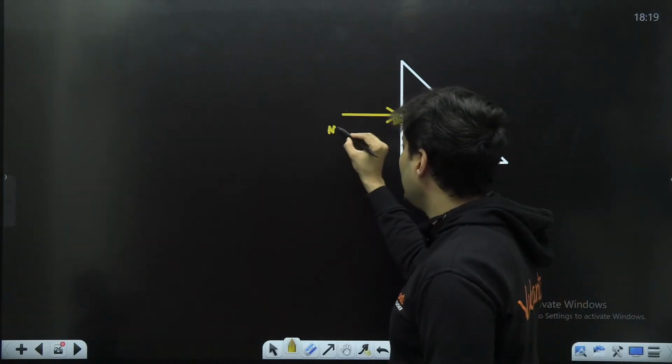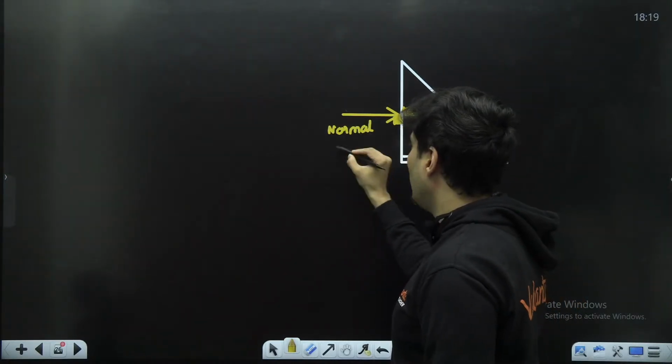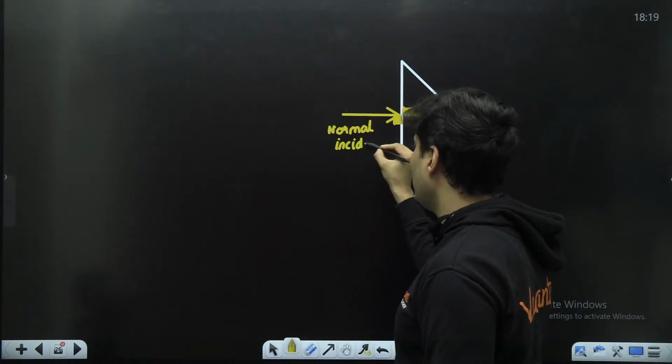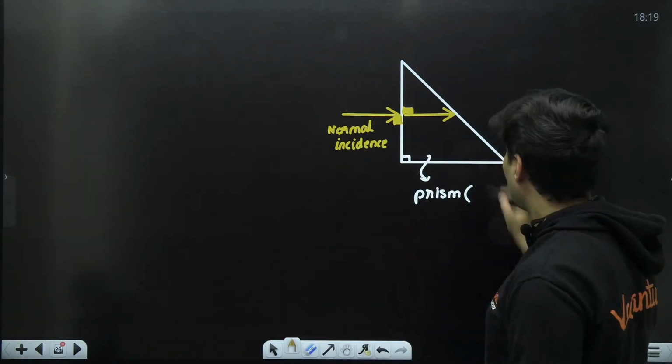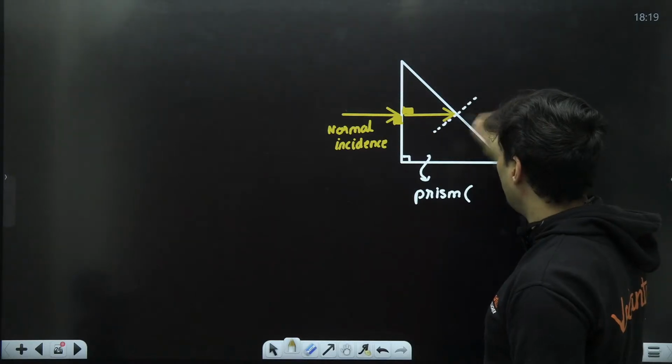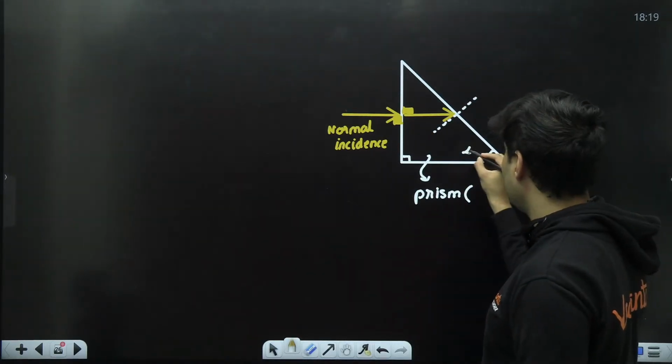So this is basically normal incidence. So there is no bending of light. Light is not bending. Now if you draw a perpendicular over here, and since this angle is